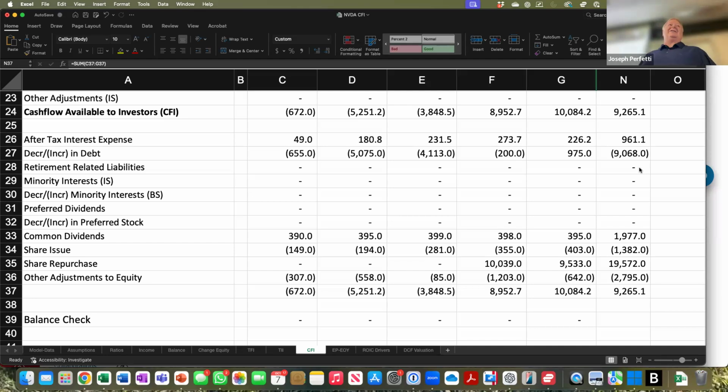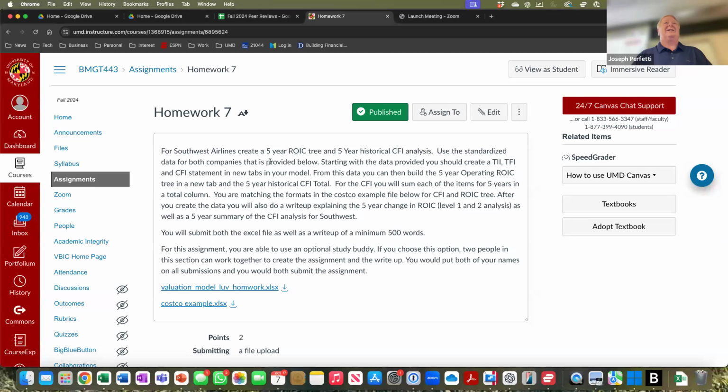So this week we have homework 7. And I'll warn you in advance, this is going to be a tough assignment. On the way in today, I ran into some TAs in the hallway, and I said, expect a lot of people for office hours, right? So what is your assignment for this week? Your assignment for this week, which has been posted and updated, is on Southwest Airlines. I made some comments about some of the challenges Southwest had. It'll be interesting to see what's been happening to them over the last 5 years. So here's what I've done.